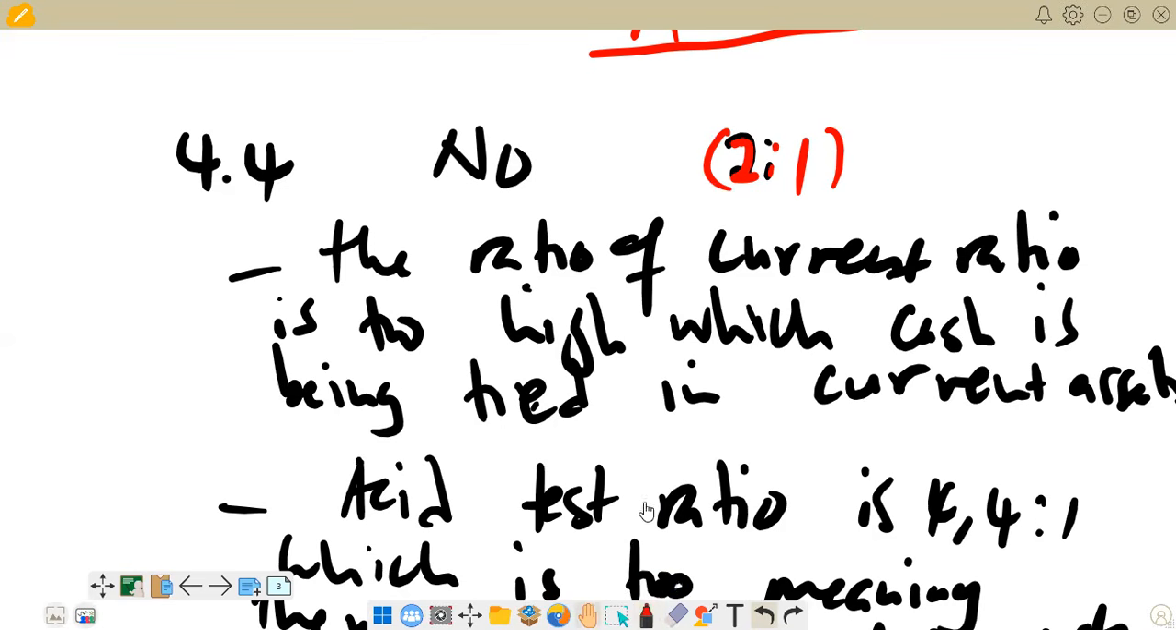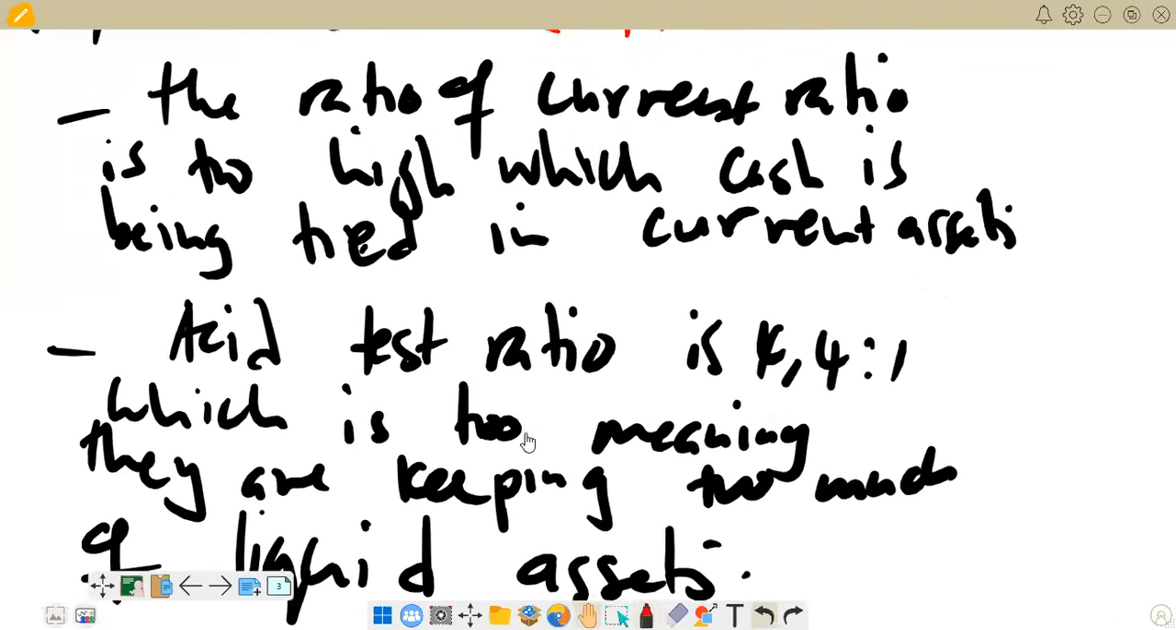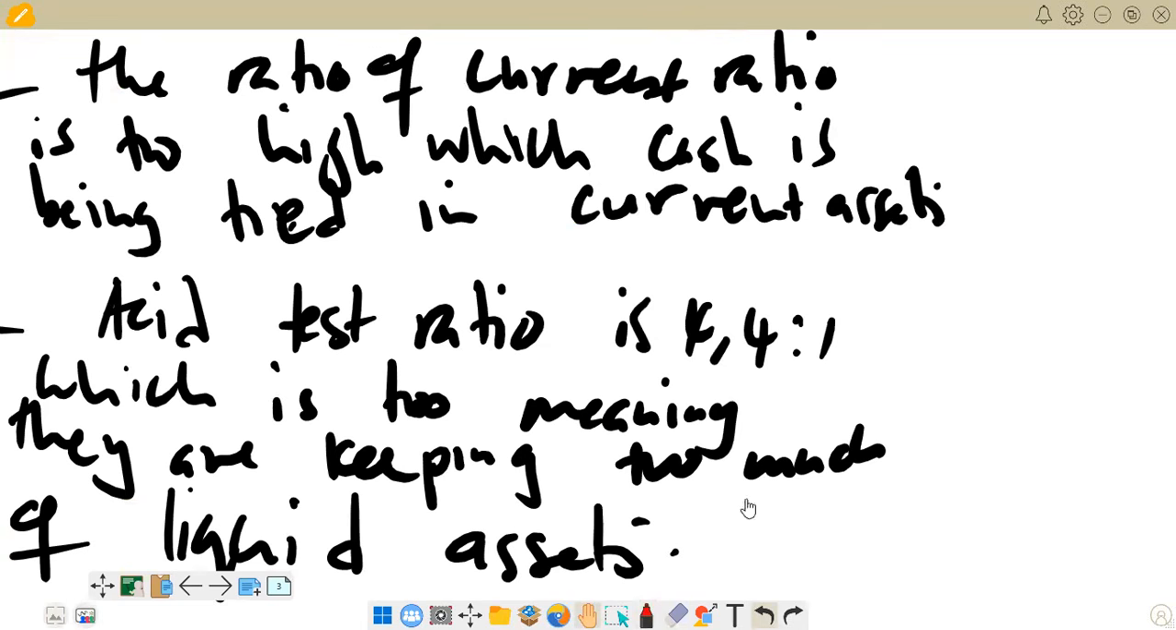Then for the acid test ratio, a good position that we can have is at least 1.5:1. So if it's 1.5:1, we regard it as a normal position of acid test ratio. So in this case, we've got 4.4. So it means we've got too much liquid assets that are being held there.